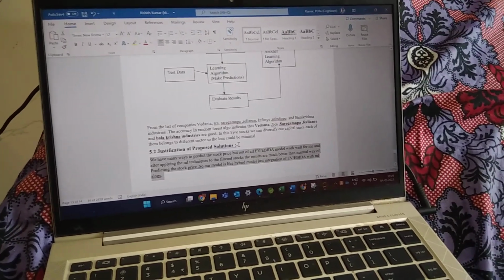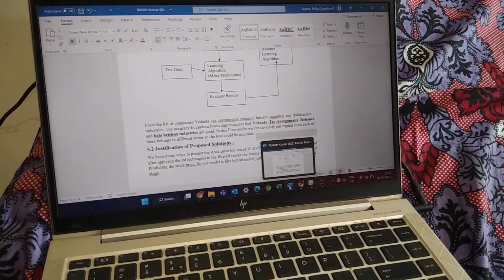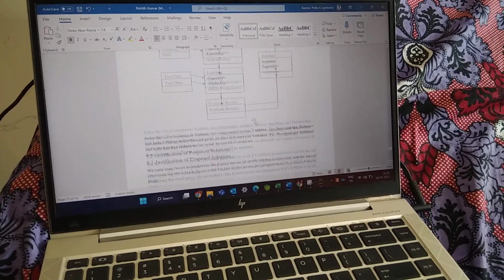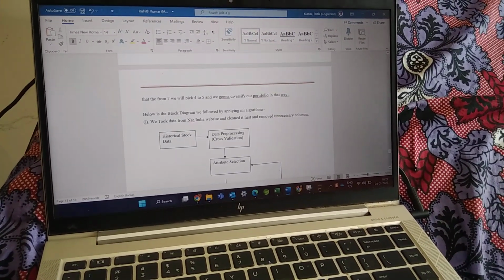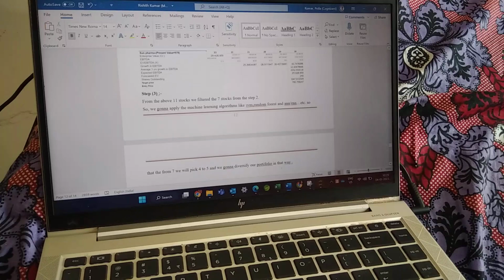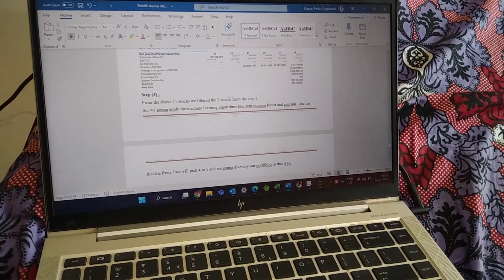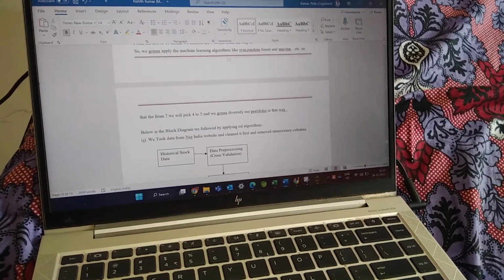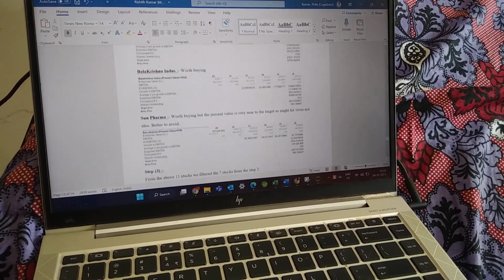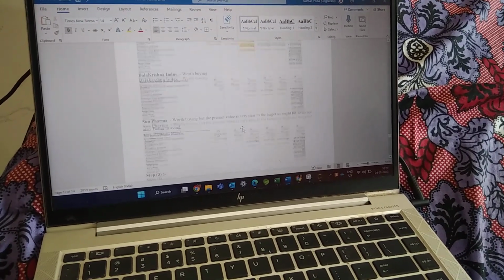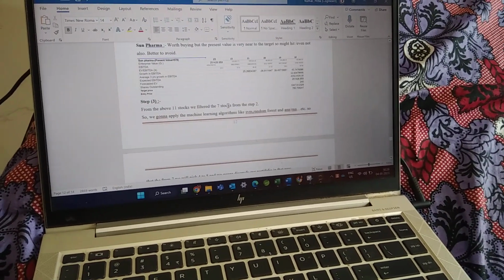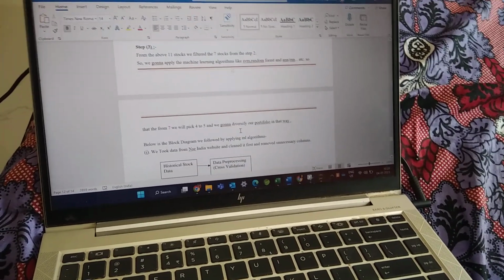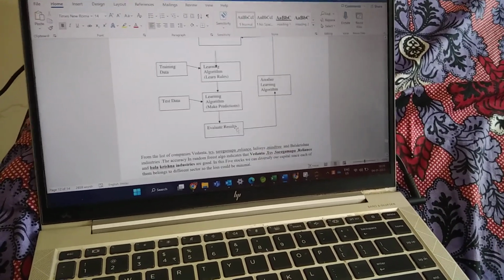Initially after the EV by EBITDA, we filtered 7 stocks, and out of those 7 we picked 4 to 5 through machine learning algorithms.